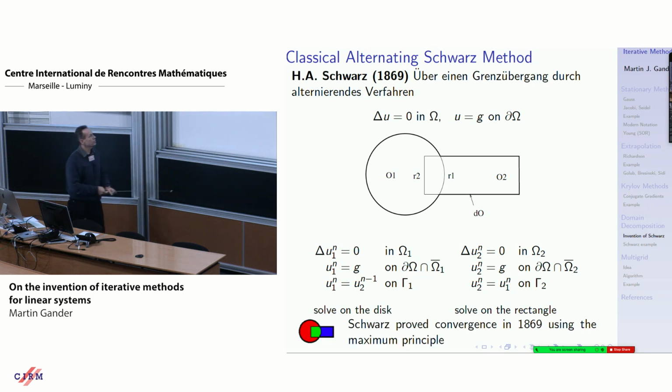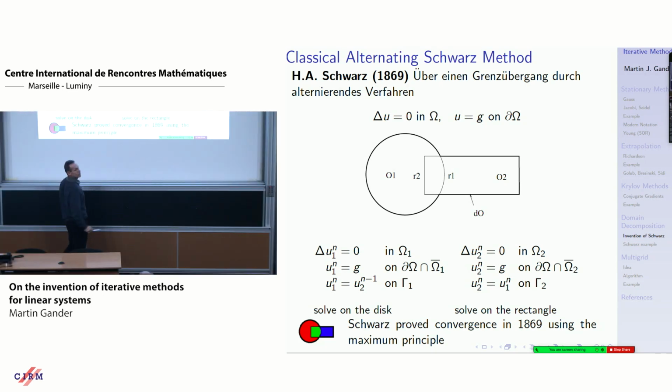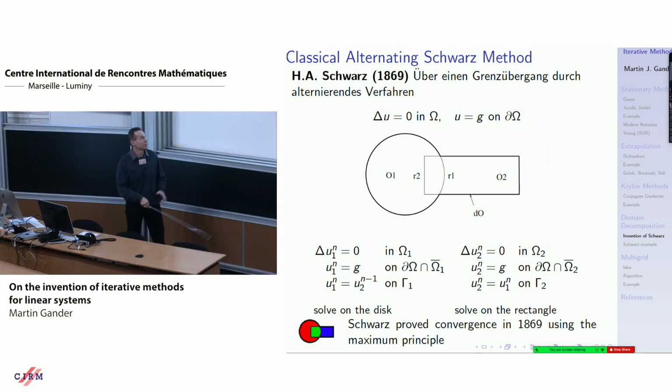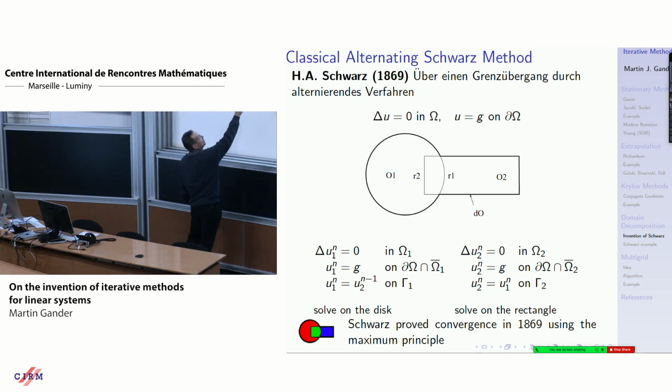And he proved convergence in 1869 using the maximum principle. So he closed the gap in the Riemann mapping theorem proof with this. Because he said afterwards you can add another disk, you add another rectangle for any domain that you can possibly think of. This equation has a unique solution.